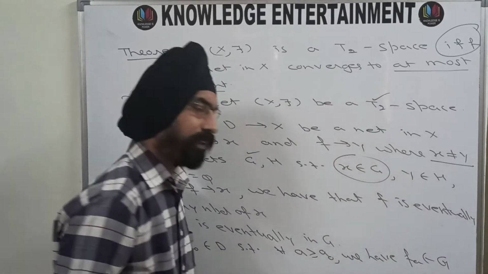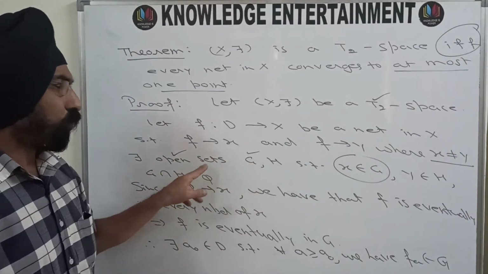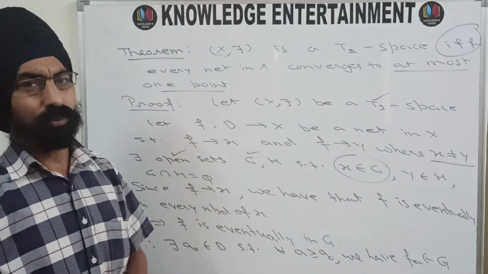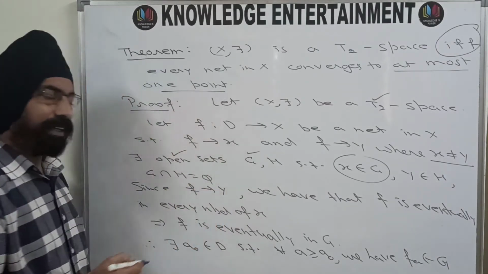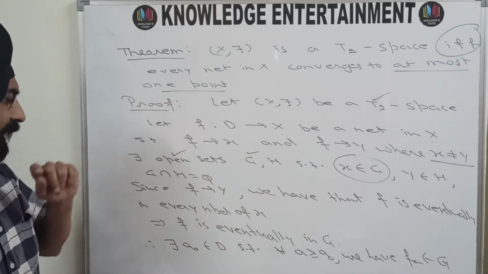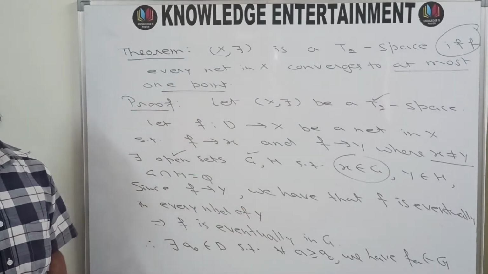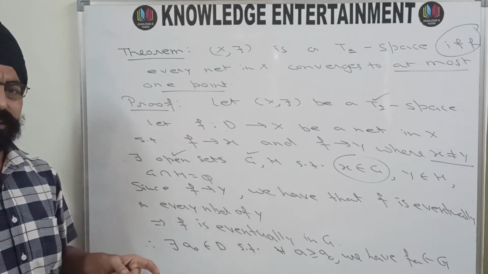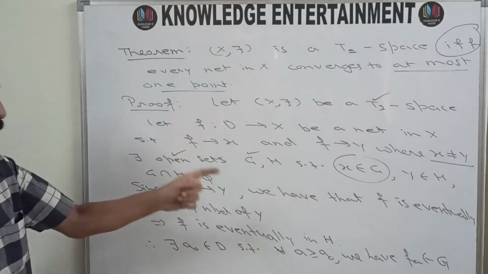And now I am changing the situation: H is also an open set and Y belongs to H. So H is a neighborhood of Y. Since F converges to Y, we have that F is eventually in every neighborhood of Y. So one neighborhood of Y is H. So F must be eventually in H.